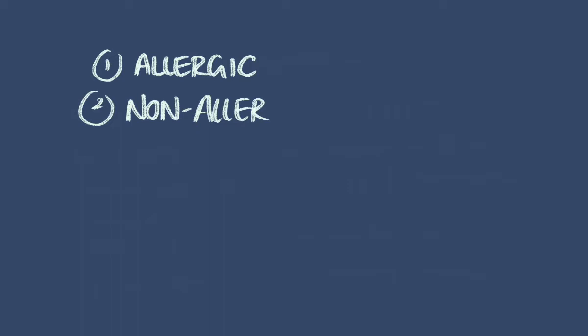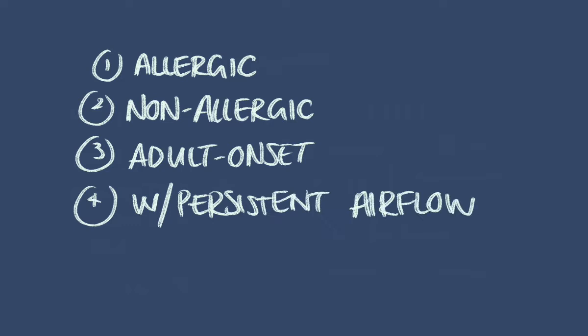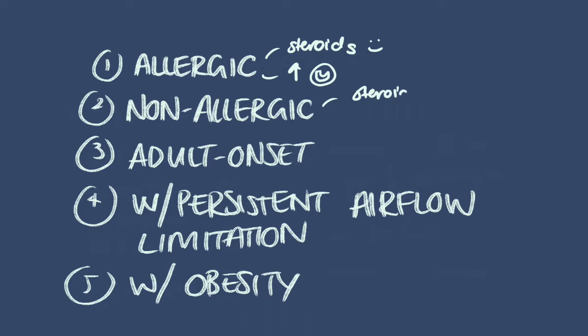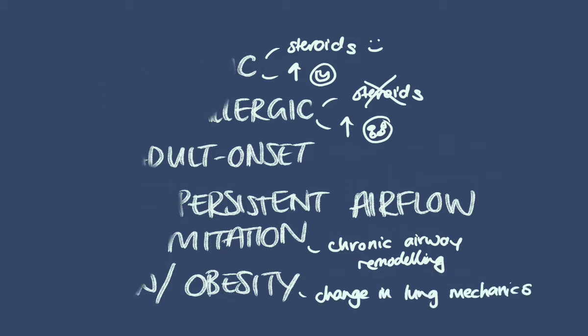What are the types of asthma? Well, there's 5 phenotypes. There's allergic asthma, non-allergic asthma, adult onset asthma, asthma with persistent airflow limitation, and asthma with obesity. With allergic asthma, you can expect a good response to steroids and there will be high eosinophils, whilst with non-allergic asthma, there will not be a good response to steroids and there will be high neutrophils.